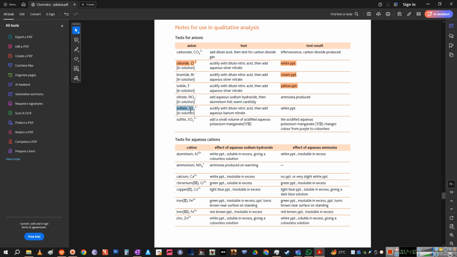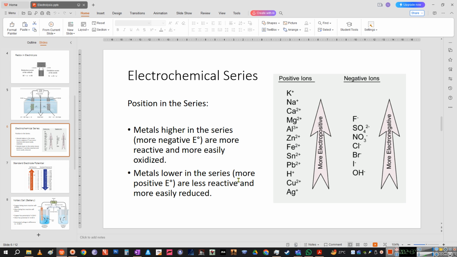Okay, now for the sulfate ion, right? Now the problem is, if you look at the electrochemical series, sulfate is pretty much on the top, so none of these acids are usable, right? Any of these acidified solutions will not be helping you to identify the sulfate ion, and that's the biggest trouble we get. Sulfate ion is the most difficult to assess, right? Even if they ask you as a topical question, sulfate ion is the most difficult, and fluorine is the last. And unfortunately, I told you fluorine is not common, so we don't have much of it. So sulfate is the ultimate.